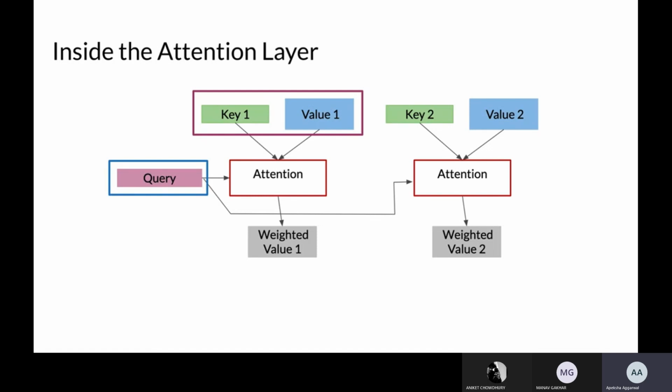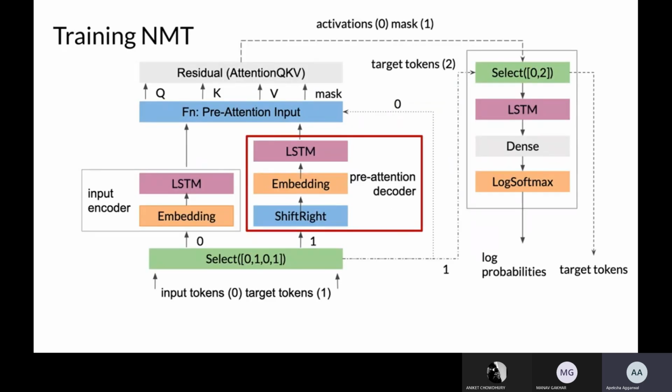The key-value pair with the higher weight is considered, and it may correspond to a particular word, which tells us this word is important in predicting the output word. We discussed this in the last class also. This is a simple example of attention.